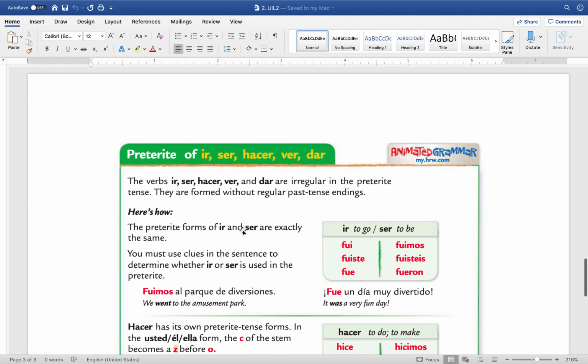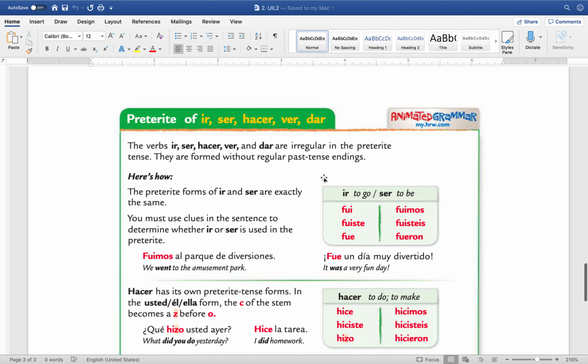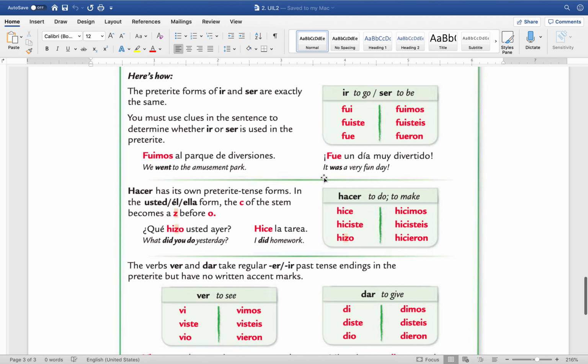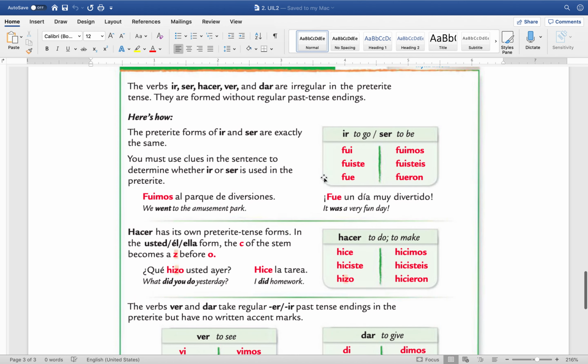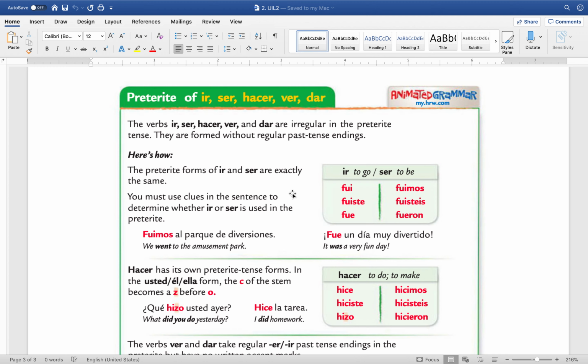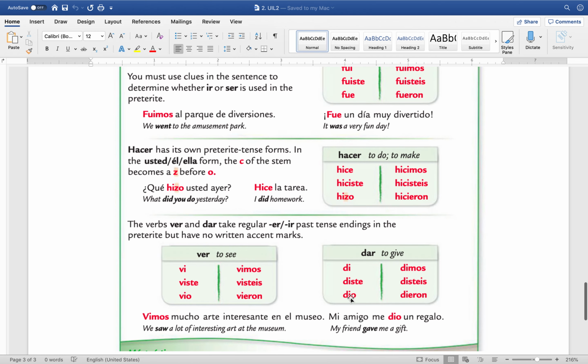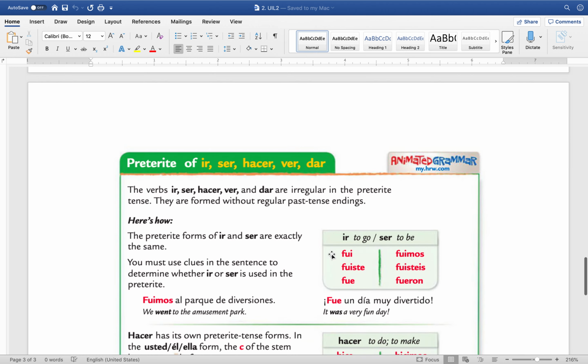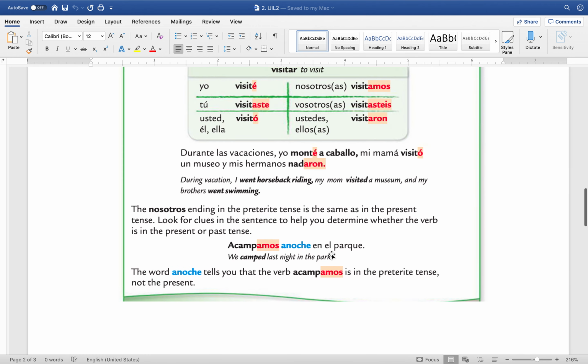Okidoki. We're going to now do the pretérito for the verbs ir, ser, hacer, ver, and dar. Okay? All right. Let's see. This one right here. So you have to memorize the conjugation. How you conjugate those verbs, because those verbs do not follow these endings right here, okay?